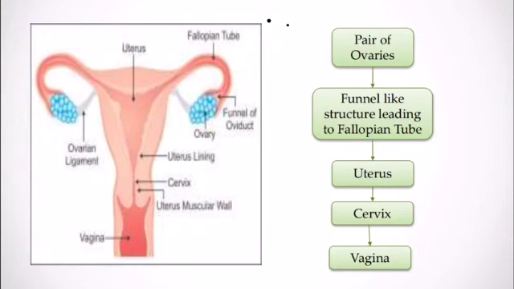Number 1, this is the ovarian ligament. Then the fallopian tube, ovary, this is the uterus lining. This is the cervix. This is the uterus muscular wall, and this is the vagina. Now, the female reproductive system is more complex as compared to the male reproductive system.